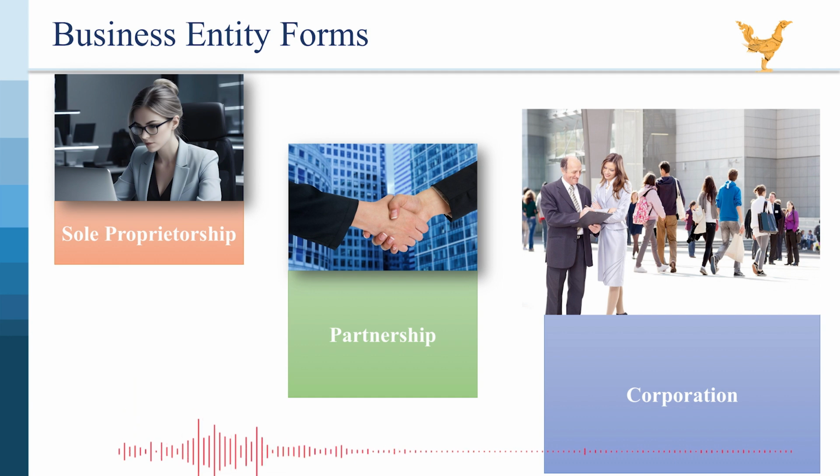Example in Cambodian banking sector. ACLEDA Bank plc is a well-known example of a corporation in Cambodia's banking sector. It is publicly listed, meaning shares of the company are traded on the stock exchange. The shareholders have limited liability and are not involved in the daily operations of the bank. The bank's management team and board of directors are responsible for running the business.